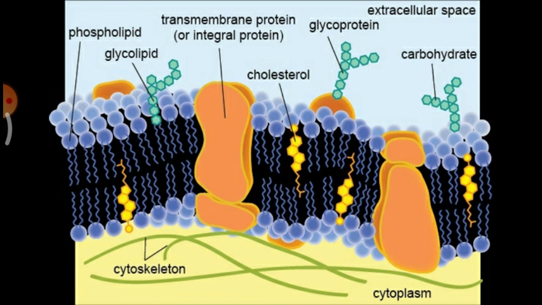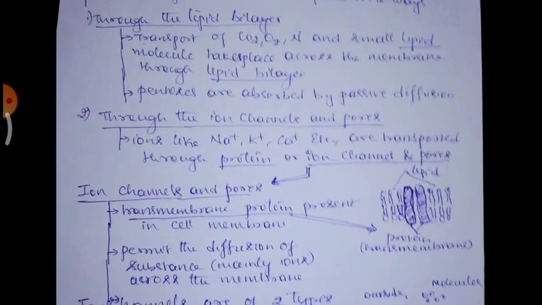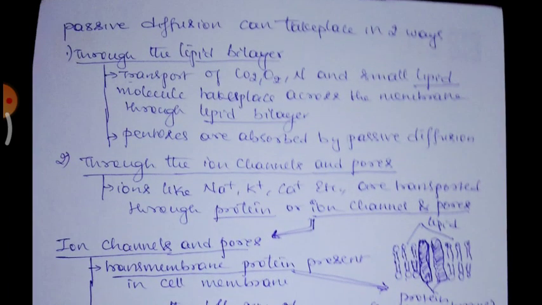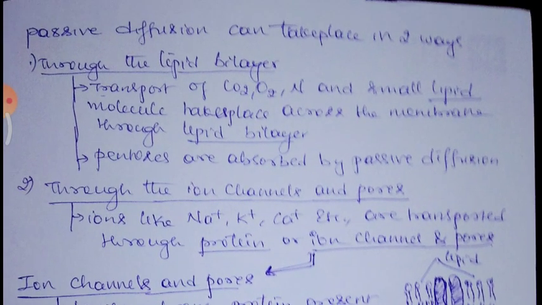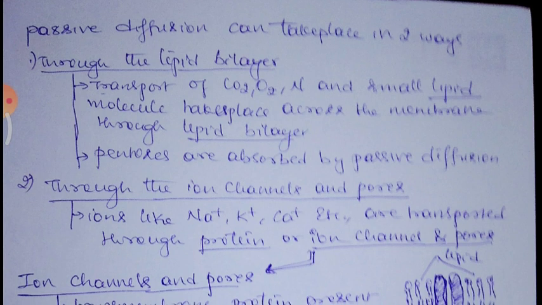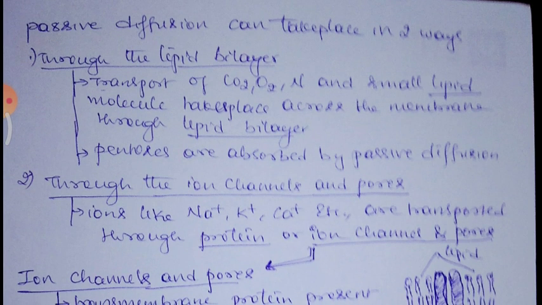This membrane plays a very important role in the transport mechanism that we are discussing. With the whiter region as the outer part of the cell and the yellow region as the inner part of the cell, the molecules are transported via this cell membrane. So let us continue. The simple or passive diffusion that we are discussing takes place in two ways. One is through the lipid bilayer. Just now we have seen the lipid bilayer, which is in blue color in the cell membrane.